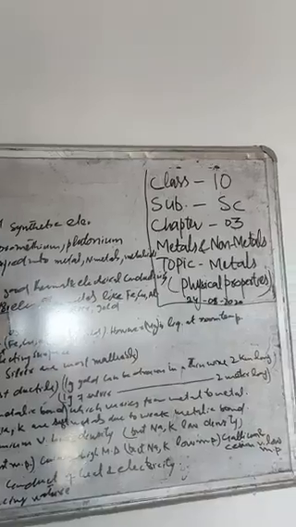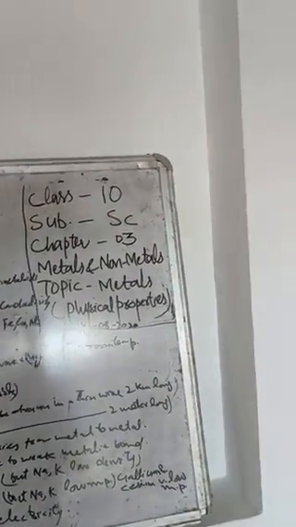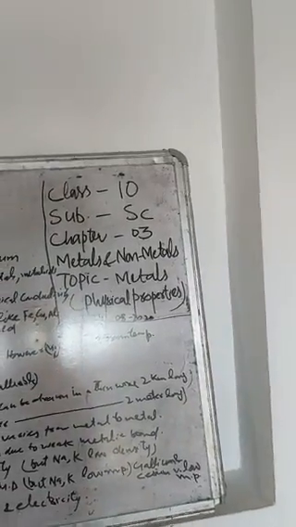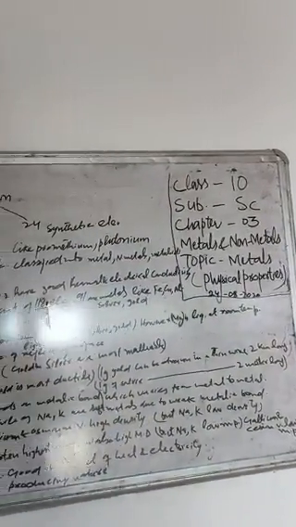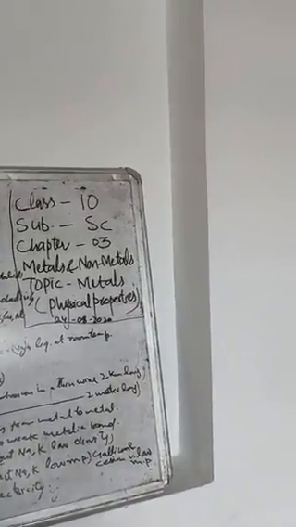Hardness. Metals are generally hard. The hardness of the metals depends on the metallic bond, which varies from metal to metal. For instance, iron, copper and aluminium are very hard, while sodium and potassium are soft metals due to their weak metallic bond.